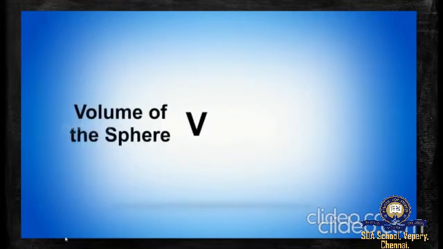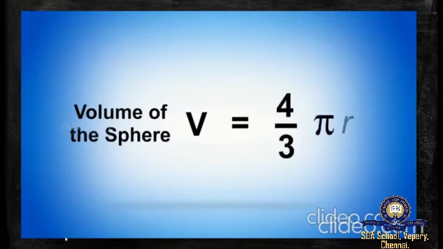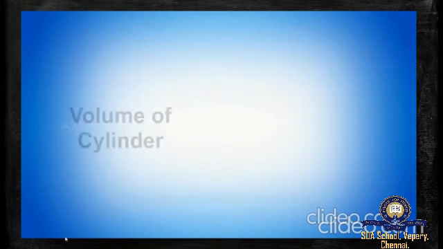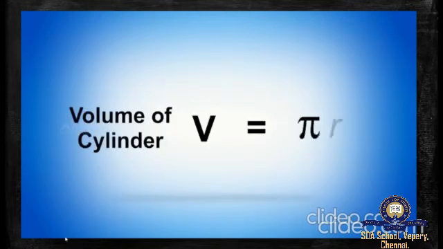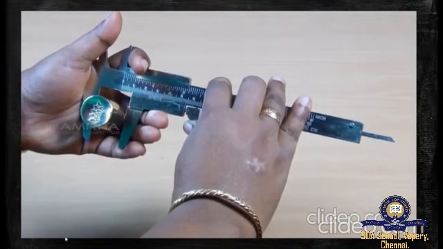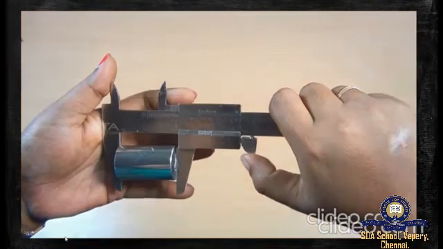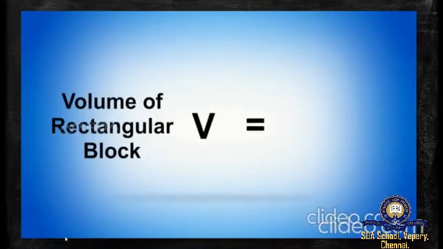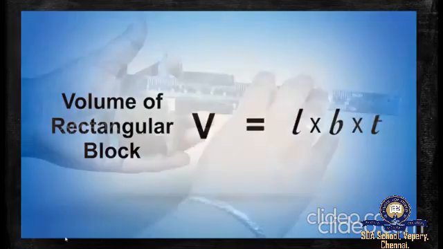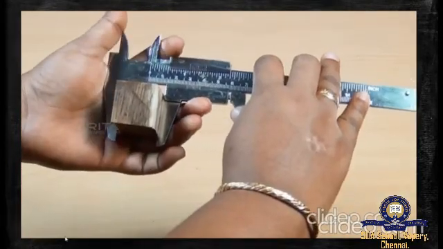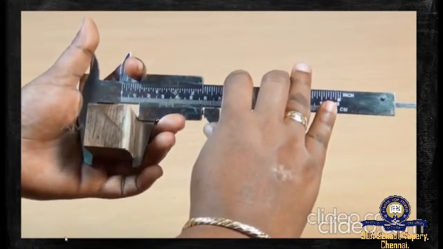Volume of the sphere V is equal to 4 by 3 pi r cubed, where r is the radius of the sphere. Similarly, the volume of the cylinder V is equal to pi r squared L, can be calculated by measuring the radius of the cylinder r and the length of the cylinder L. The volume of the rectangular block V is equal to L into B into T, can be calculated by measuring the length L, breadth B, and thickness T of the rectangular block using the vernier calipers.